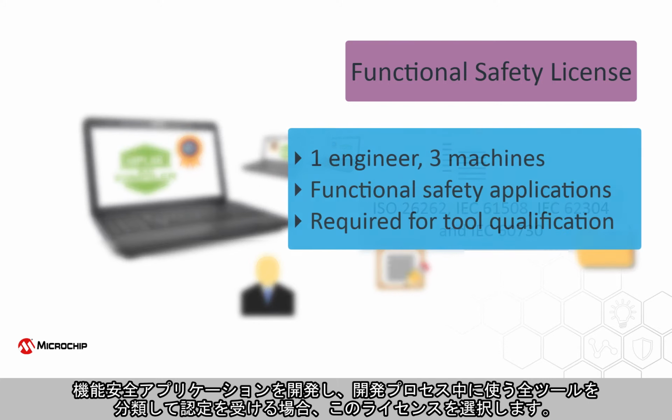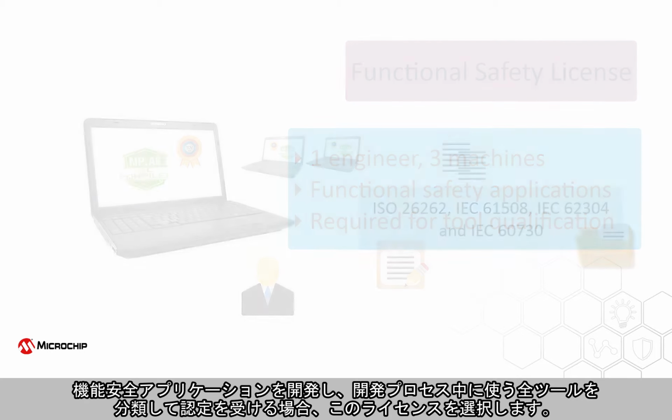Choose this license if you are developing functional safety applications and must be able to classify and qualify all tools used during the development process.